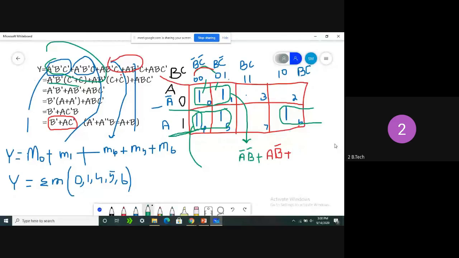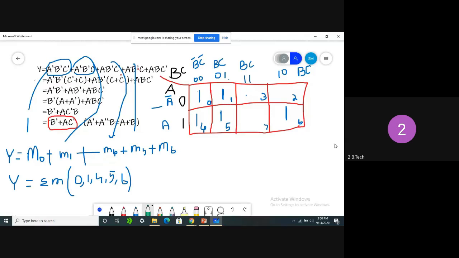See here, instead of combining 2, I have a chance to combine 4 cells also. All 4 cells are adjacent here. Instead of combining 2, I can combine the maximum cells always. So I combined 4 cells, and we are left with 6.